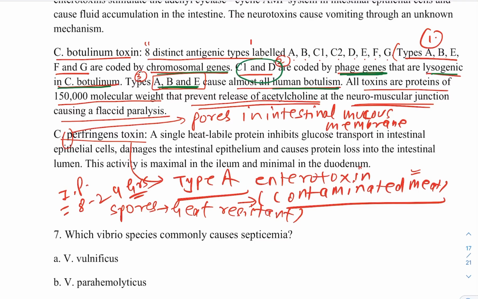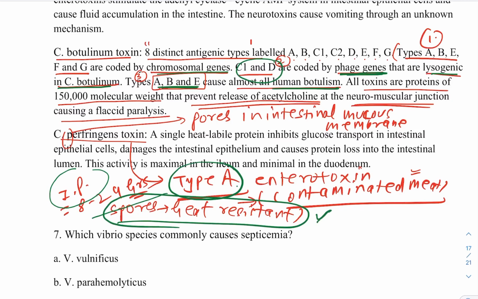Regarding Clostridium perfringens, it causes pores, that is the first thing. Incubation period is how much? 8 to 24 hours. Type A enterotoxin: I have told you that if you're confused about which toxin type is involved, mostly the answer is type A. Remember, type A is there, but the spores are heat resistant, produced by this Clostridium perfringens food poisoning. So remember all these points regarding this question, and it can definitely repeat in the NEET exam and the AIIMS exam. Thank you so much.